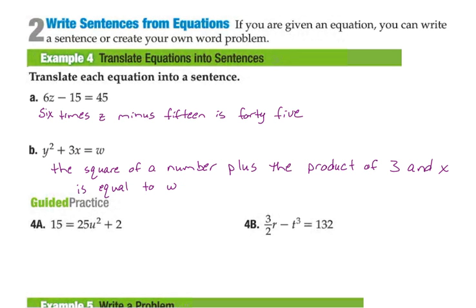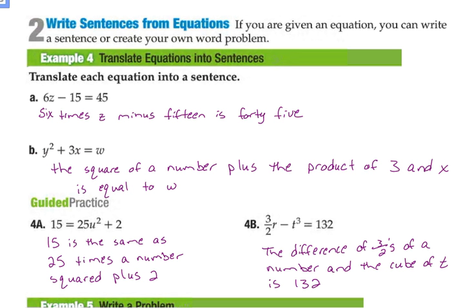Go ahead and try those guided practices. Okay, one way that you could rewrite 4a is 15 is the same as 25 times a number squared plus 2. The way that you could translate 4b is the difference of, because we're subtracting, 3 halves of a number, and the cube of t, because we are taking it to the power of 3, is 132.